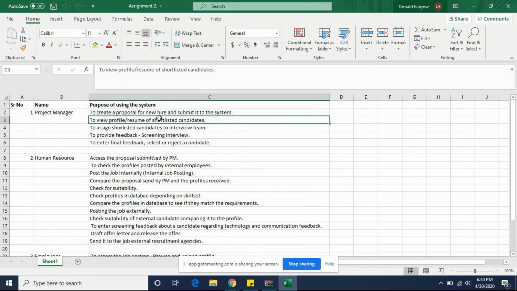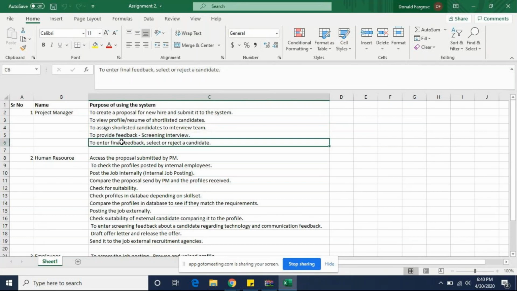After that, he assigns the shortlisted candidates to the interview team to provide feedback, screening interviews, and to enter final feedback on whether a particular candidate is accepted or rejected.